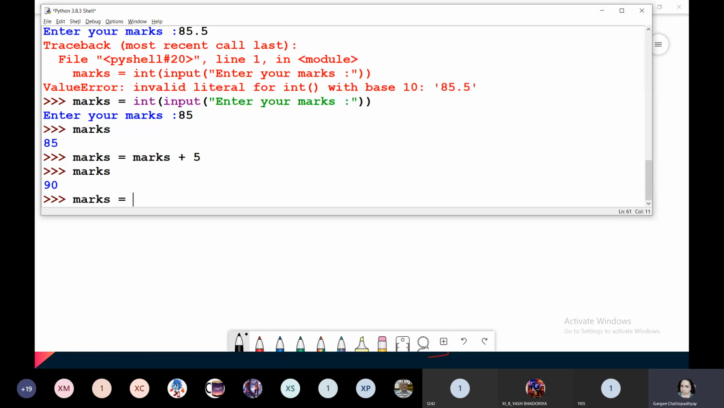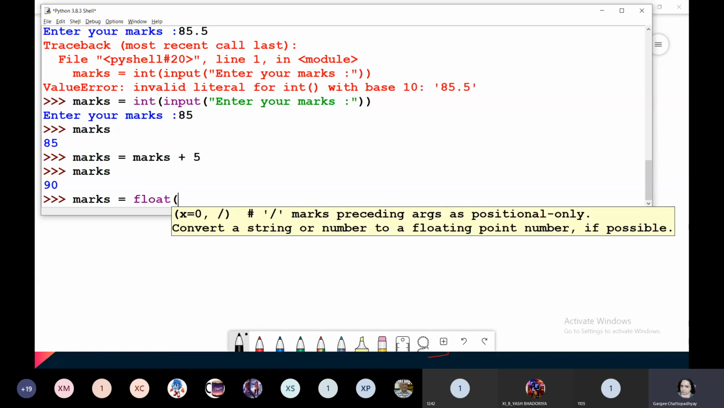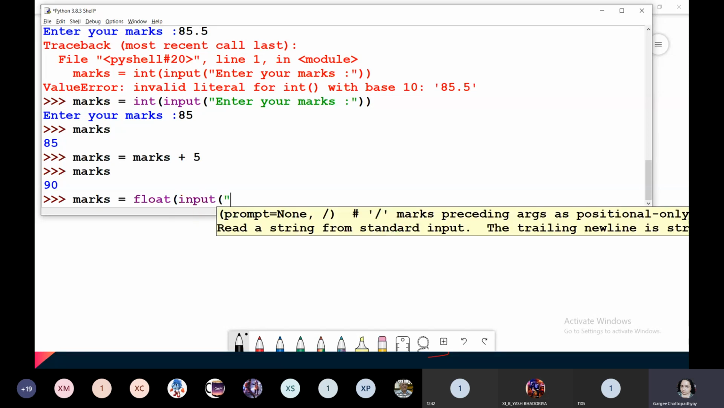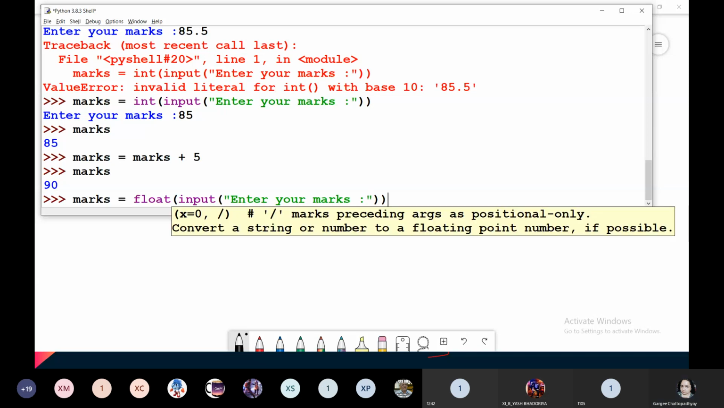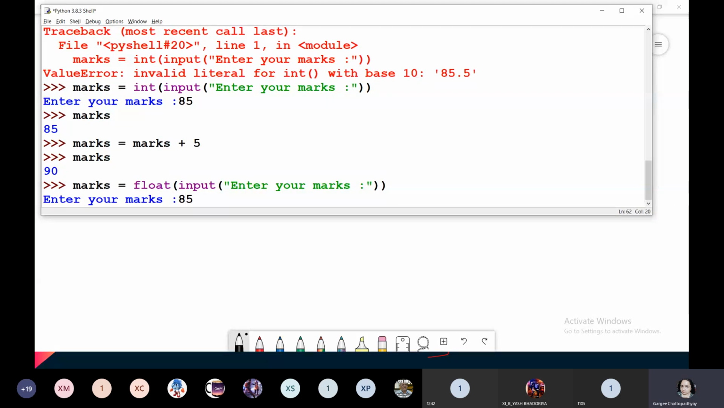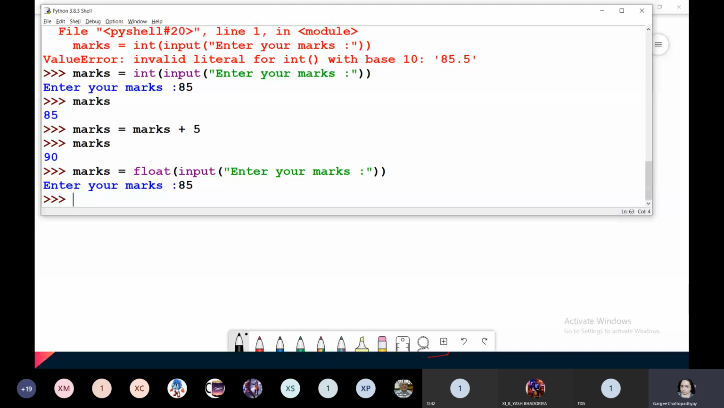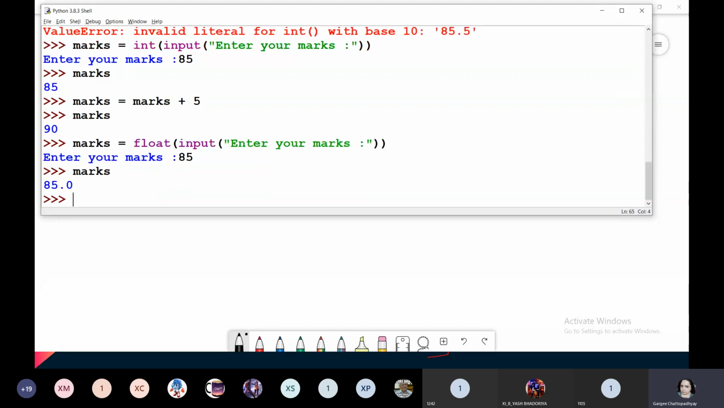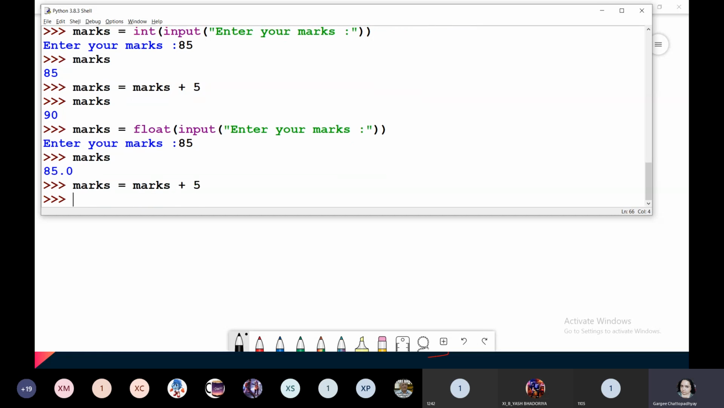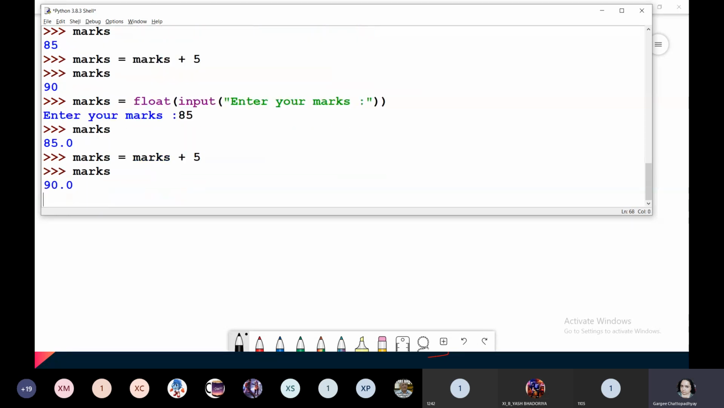So for that purpose, you might think that, okay, I'll change it into float. Enter your marks. Enter your marks, and now I enter only 85, it accepts. Now when I print it, you will get 85.0. This floating point has been added to the number. You will be able to perform all arithmetic calculations perfectly on this. If I print it, you will get 90.0.